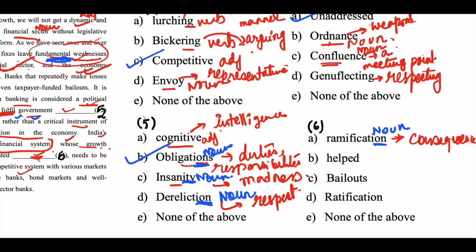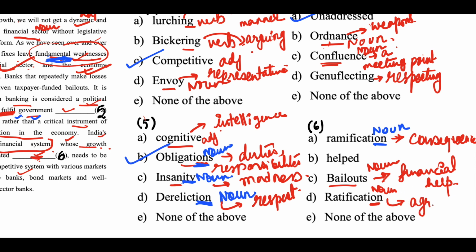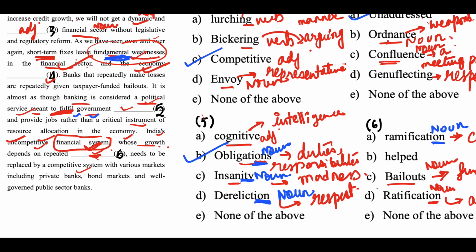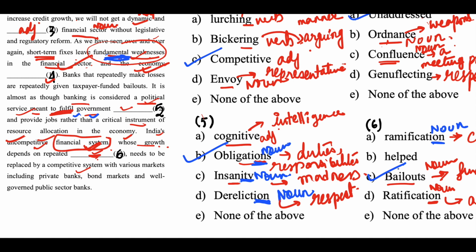Consequence. Okay. Bailout. This is also a noun. And bailout means financial help. Okay. Ratification, again a noun. Ends in I-O-N. So noun. Ratification means an agreement. So the correct answer is a financial system which is not good enough. The growth of such a financial system depends on repeated financial help. Repeated financial help, which means bailouts. Option C is your answer.